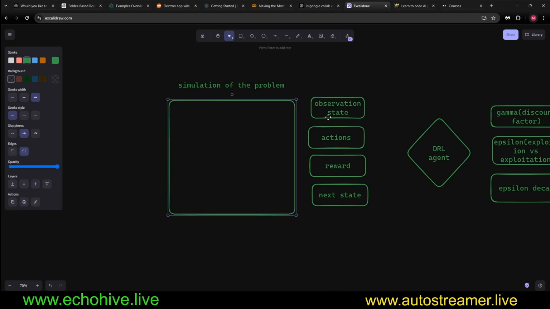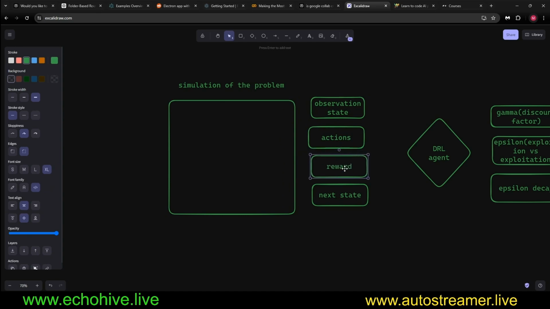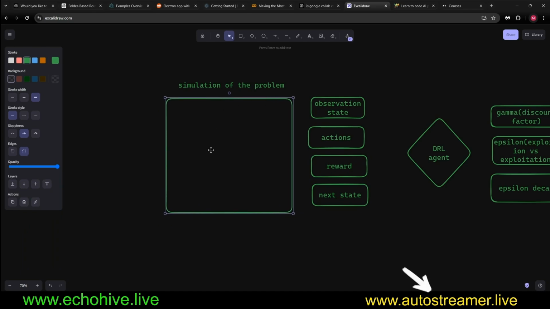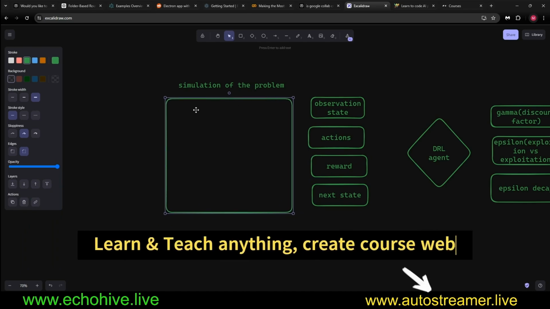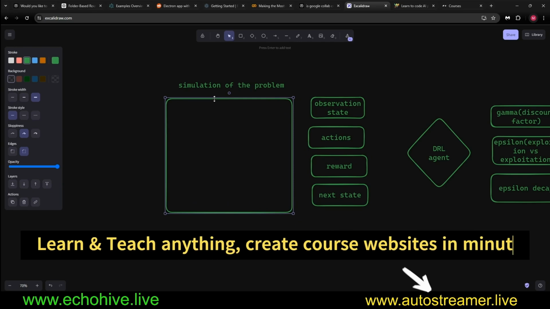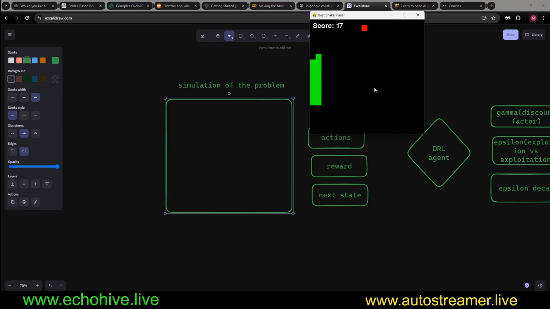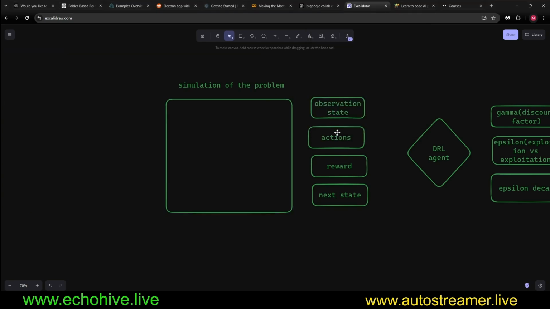As long as we can do that, and we know what the right actions are or should be, then we can design a reward function or reward structure. So as long as we can simulate the problem, this can be anything in which decisions need to be made, right? It's a decision-making process. In this case, the snake is deciding whether to go straight, turn left, or turn right. Those are our actions.